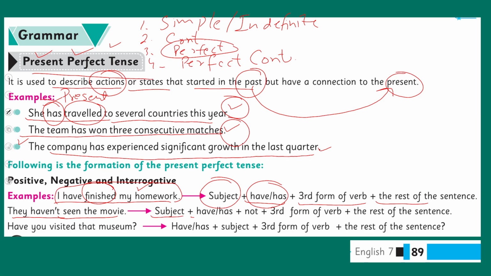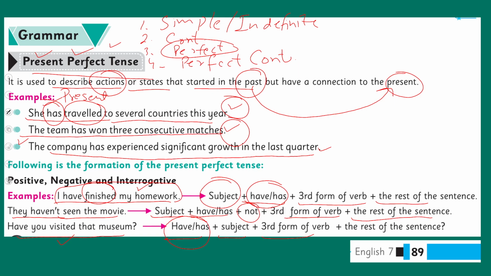Subject plus have or has plus not, and then the third form of the verb, and then the remaining sentence. Have you visited that museum? This is an interrogative sentence. First, for interrogative, we know for questions we add have or has at the start plus the subject, then the third form of the verb, then the rest of the sentence.